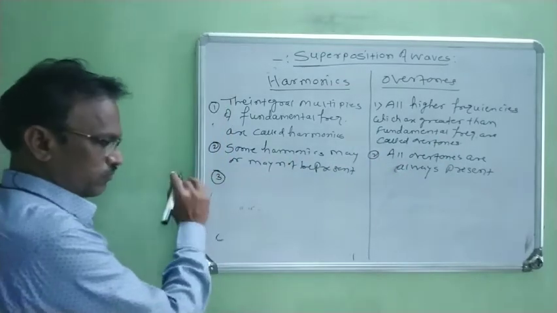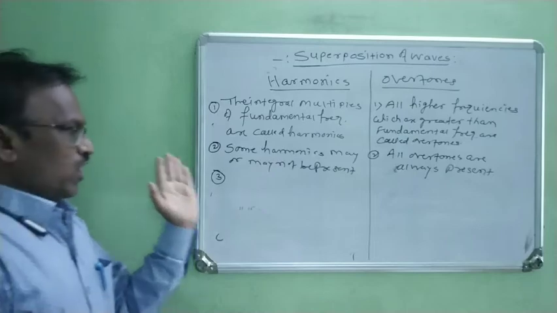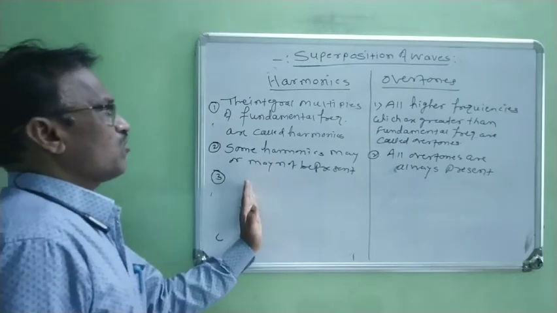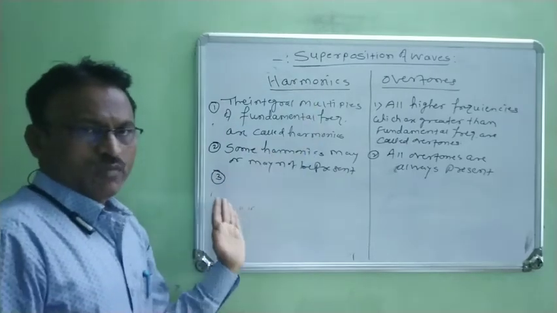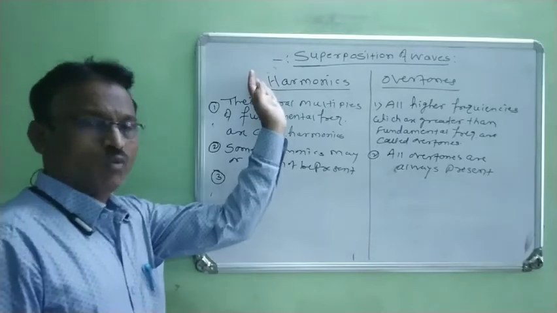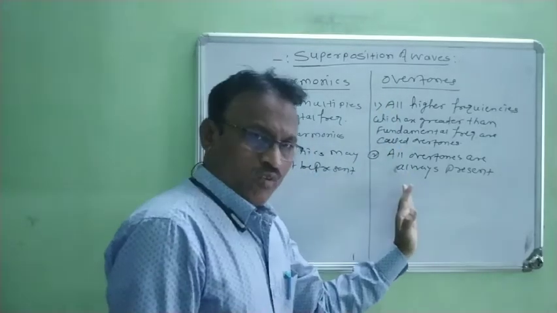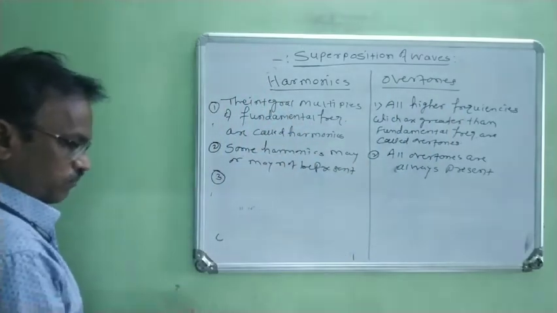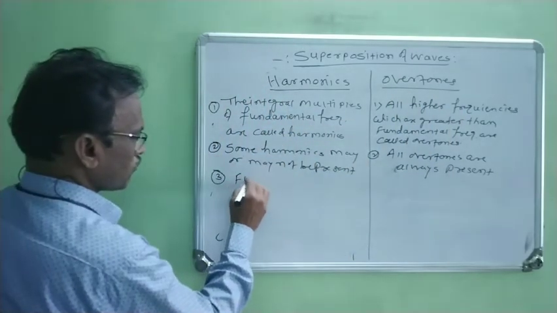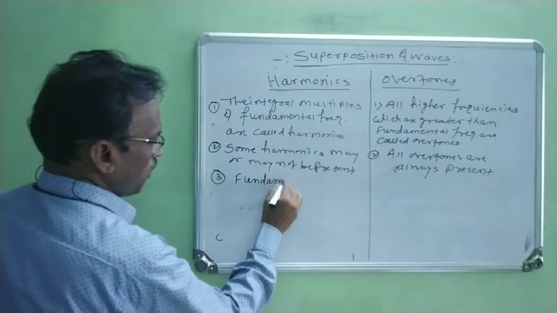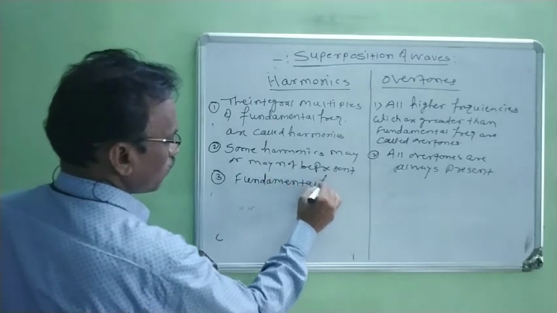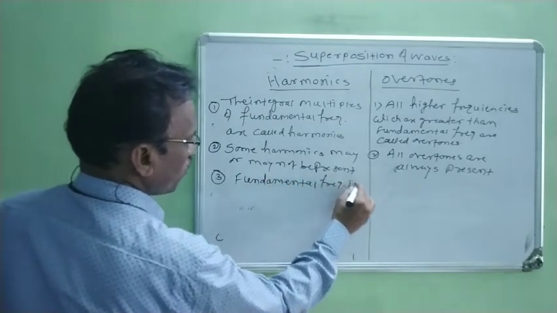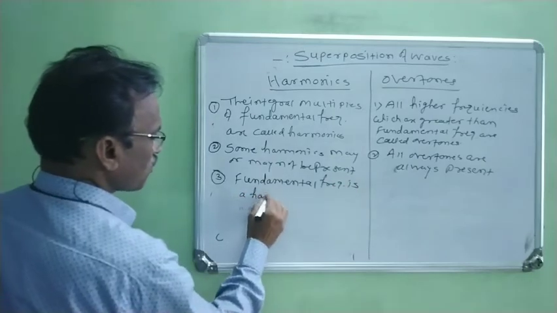Third, fundamental frequency is always a harmonic. But fundamental frequency is not an overtone. Now this is the third point. Fundamental frequency is a harmonic.